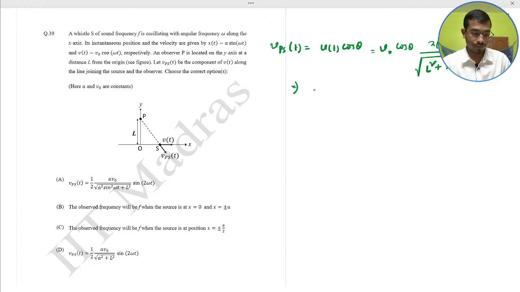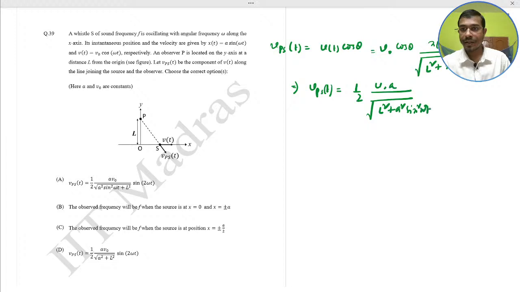That gives V_ps(t) equal to half V naught A divided by root over L square plus A square sin square omega t, times sin 2 omega t.